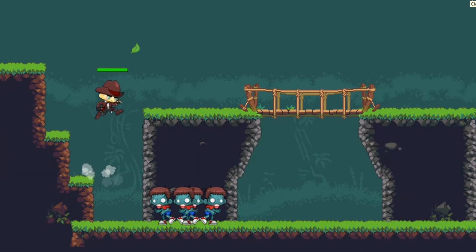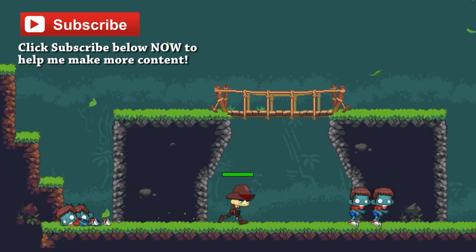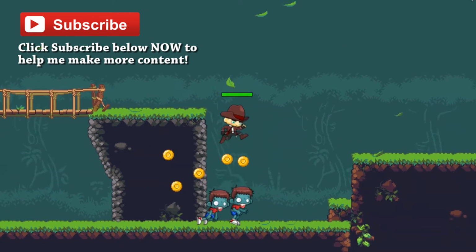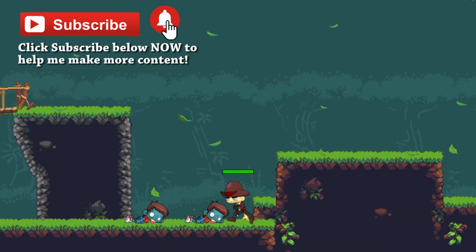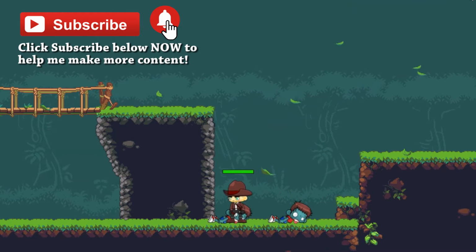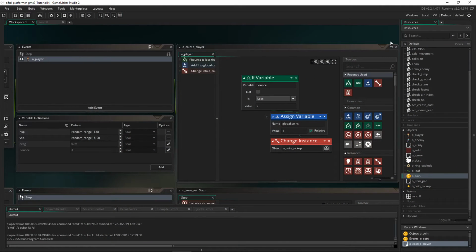So now we should have the coins coming out, and they actually bounce on the ground, and then we can collect them. Same thing here. And they've actually got a little bounce still, and we're still able to collect them because we set it to be less than 2. That's great. So now we need a way to show how many coins have been collected. So let's have the OGame object draw that to the view.